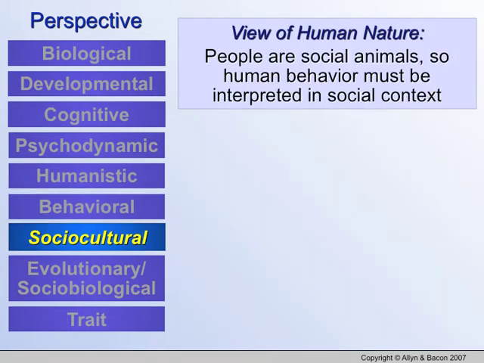Now, the sociocultural perspective: people are social animals, so human behavior must be interpreted in a social context. What that means is that humans are not supposed to be alone. We need to have other people. We interact. We need that interpersonal connection. Okay? So our behavior is dictated by keeping us in the social graces of others.